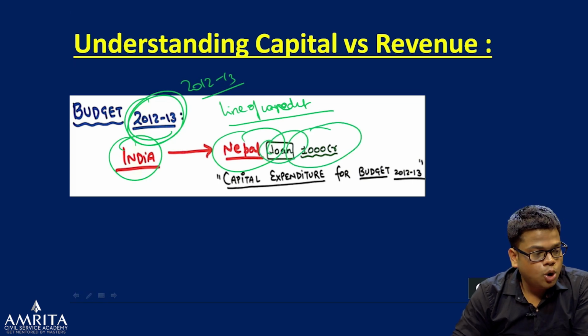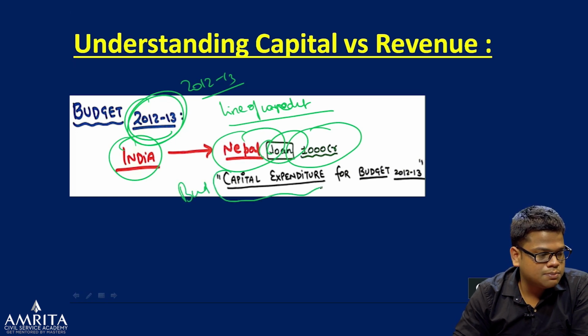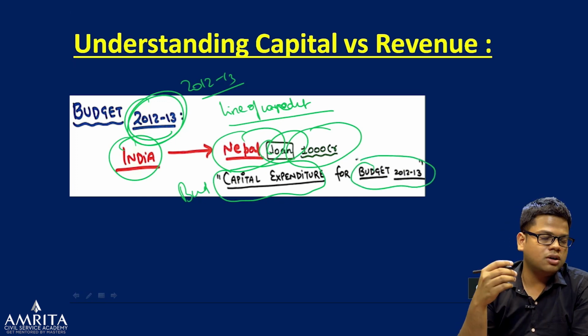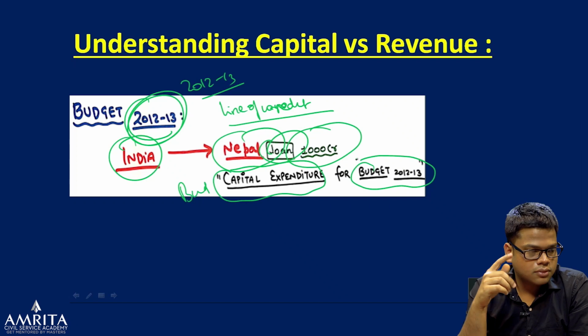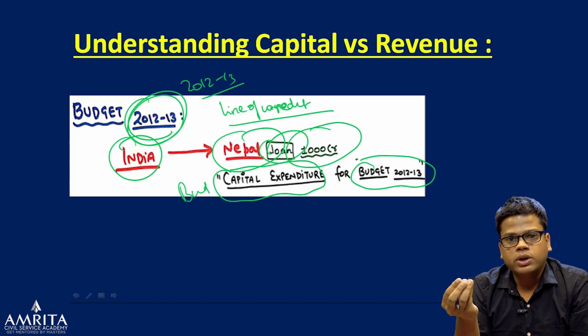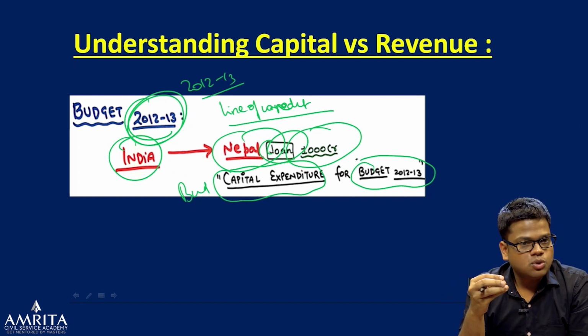So that loan will be a capital expenditure for budget 2012-2013. Getting me? So India has given a loan to Nepal for 1,000 crore.